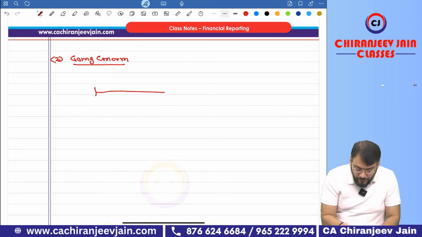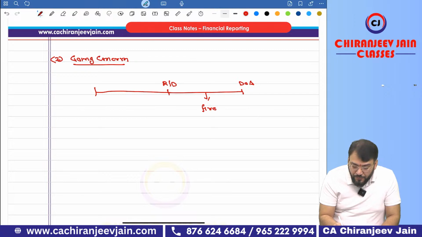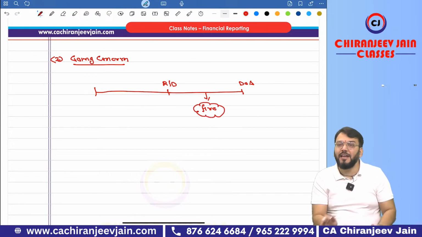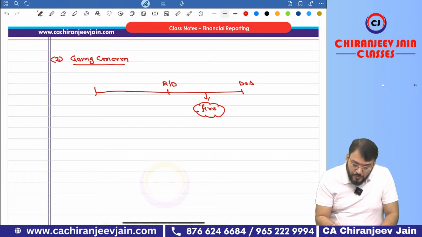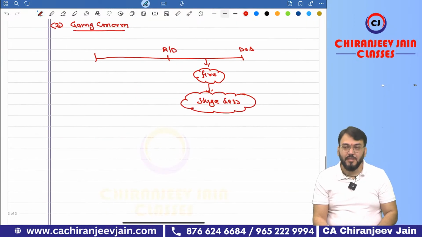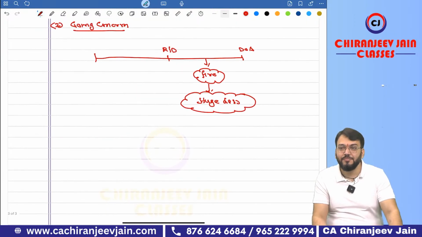Suppose this is the reporting date and this is the date of approval, and fire occurred in the business premises of the entity. So fire occurred, there will be a loss. But is it an adjusting event or a non-adjusting event?